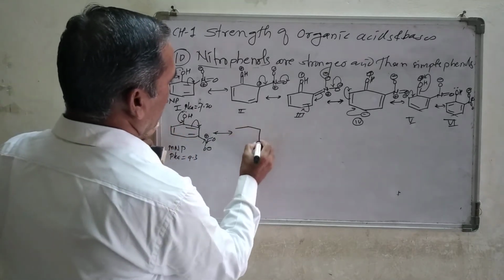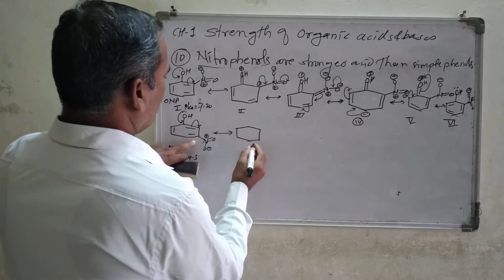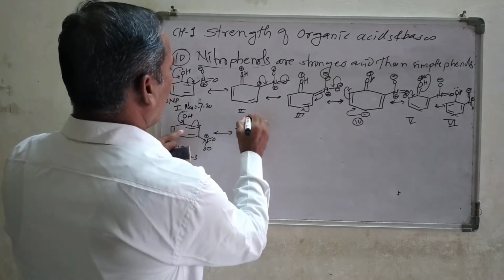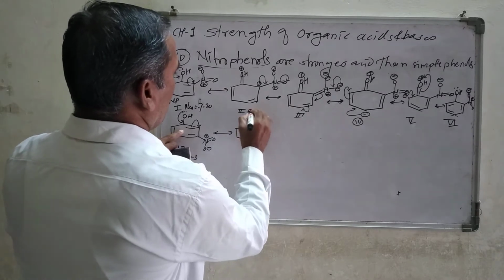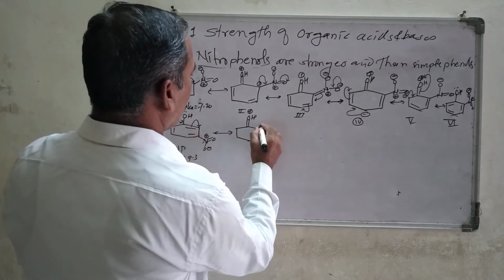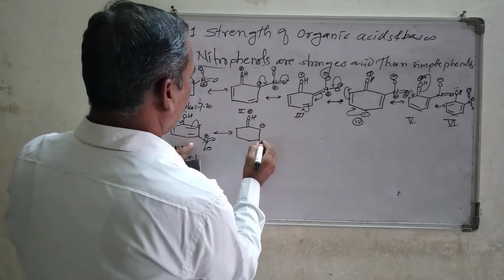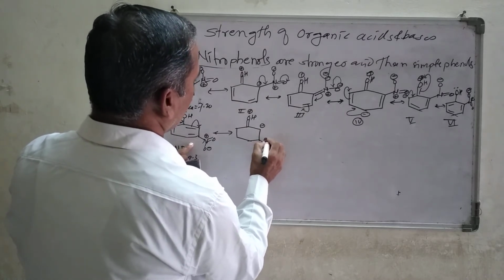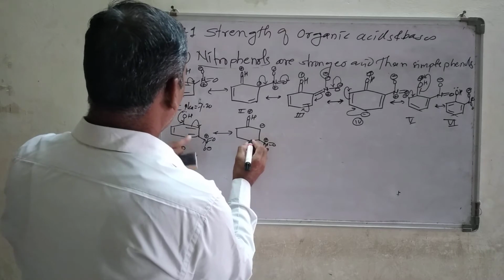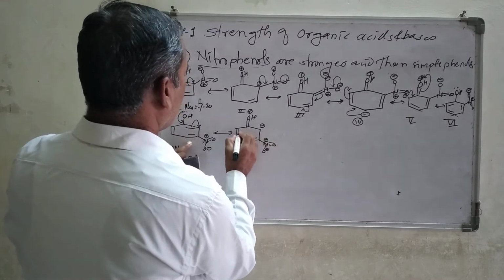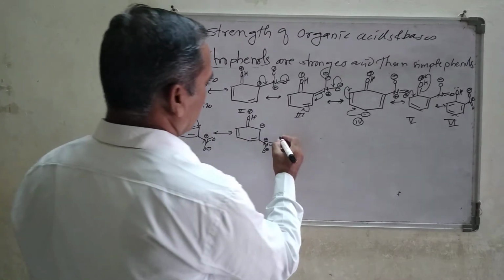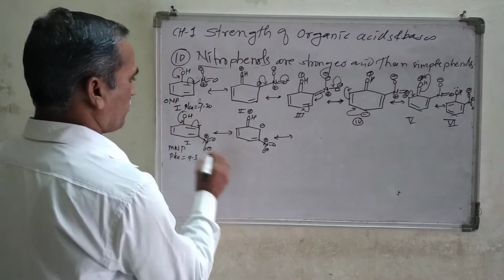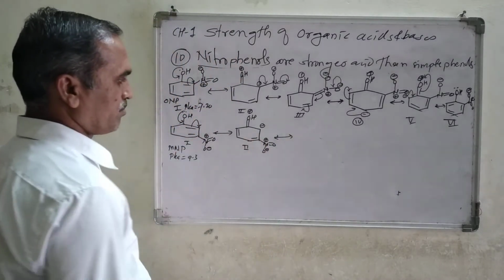We are going to get the structure here. Look at here, what are the changes I made here? OH, here positive charge, then negative charge at this corner point, and here N double bond O minus, positive charge still remains as it is, and this double bond and this double bond, they are as it is. Now the next one, this is the structure number 4, this will be the structure number 2.